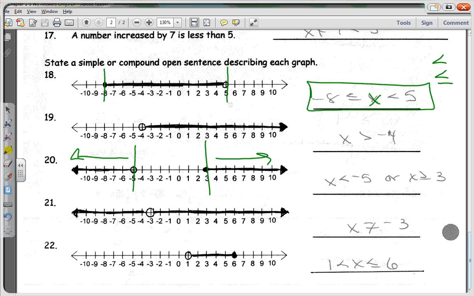You can do it with the and only, but you have to have the same symbols, less than or equal to. But with the or, you have to put the or in the middle. Okay? Do we understand that? Now look at number 21.